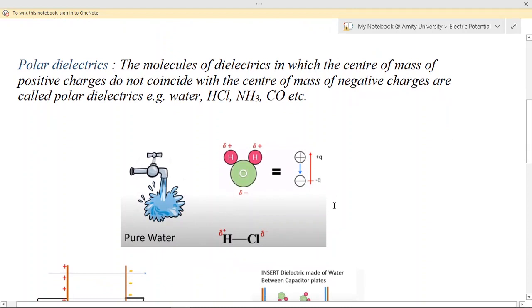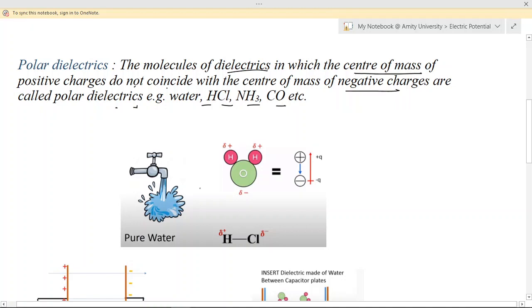What are polar dielectrics? These are the molecules of dielectrics in which the center of mass of positive charges does not coincide with the center of mass of the negative charges are called polar dielectrics. And the examples are water, HCl, NH3, carbon monoxide, etc.